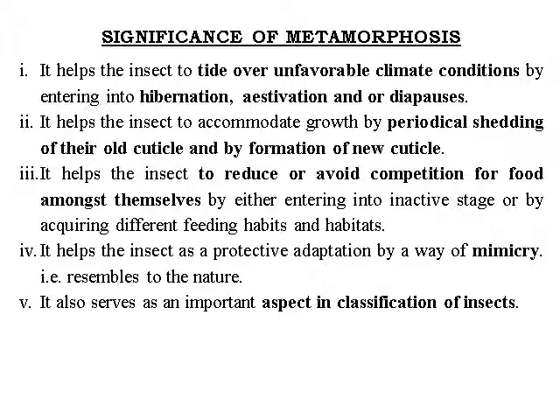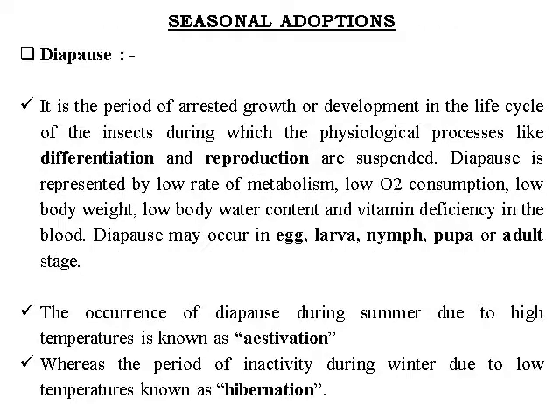It also serves as an important aspect in the classification of insects, as we have seen, on the basis of wing development, Endopterygota and Exopterygota. Even all the orders are classified on the basis of the structure and function of their wings. So this is the significance of metamorphosis.